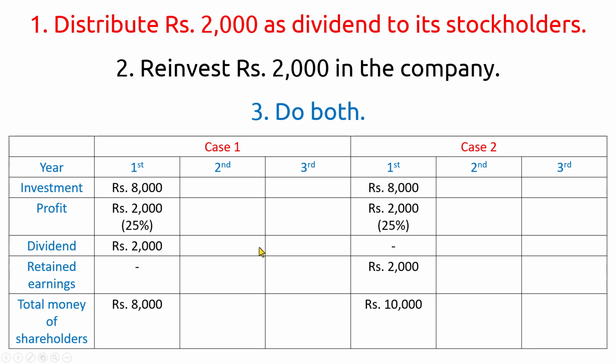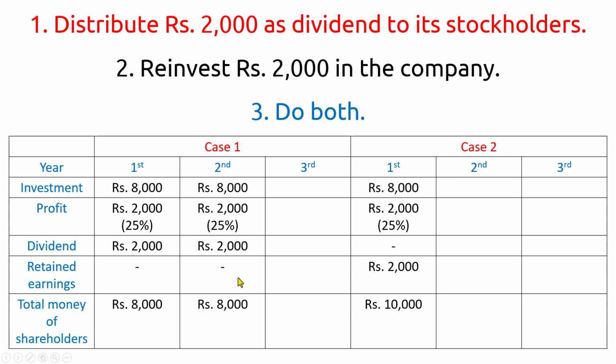Now let us go to the second year. In case 1, the investment is still 8,000 rupees. The profit is 2,000 rupees, which is given entirely as dividend. Nothing is reinvested.